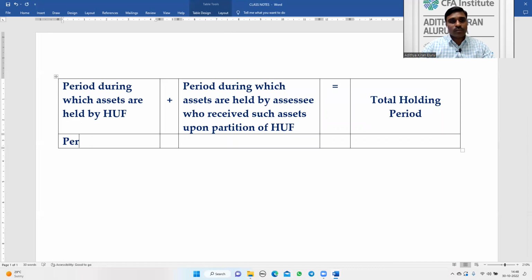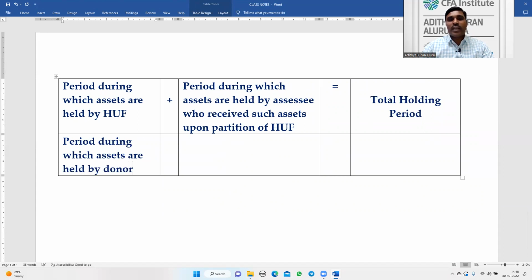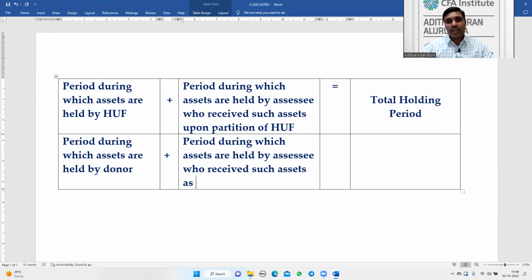Similarly, the next case is assets acquired by gift, will or inheritance. Period during which assets are held by the donor who is giving a gift, plus period during which assets are held by the assessee who received such assets as a gift, will or inheritance, is equal to total holding period.